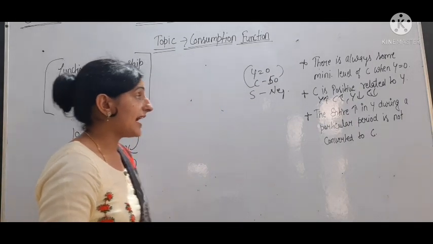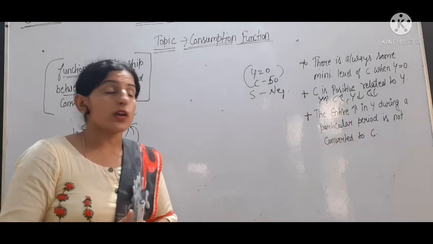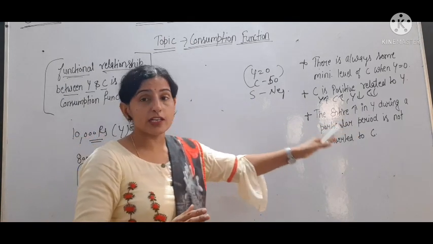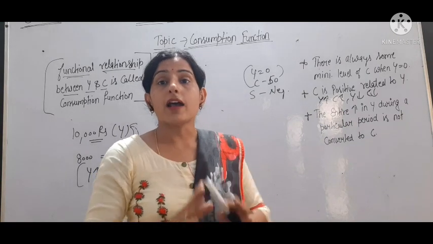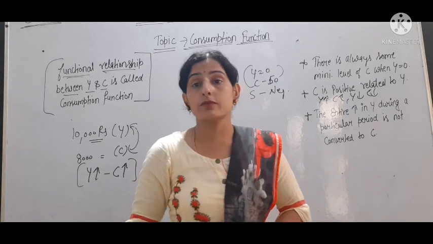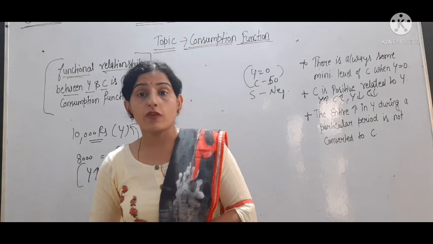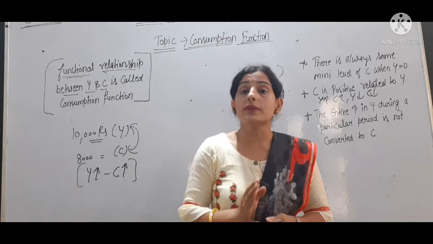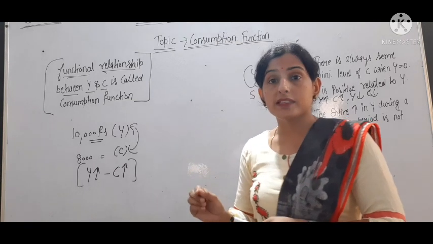Then we have the entire increase in Y. It means the complete increase in income during a particular period is not converted to C. जो हमारा income जितना पूरा increase हुआ, हम पूरा ही उसको consume नहीं करेंगे. Why? Because with the increase of income, a part of income is consumed, okay, and a part of income is saved.